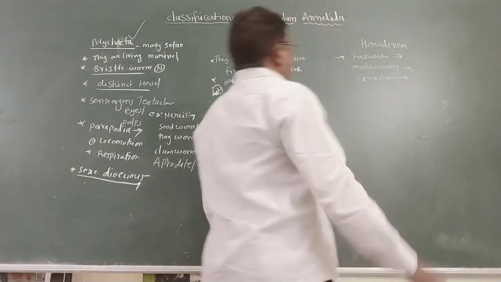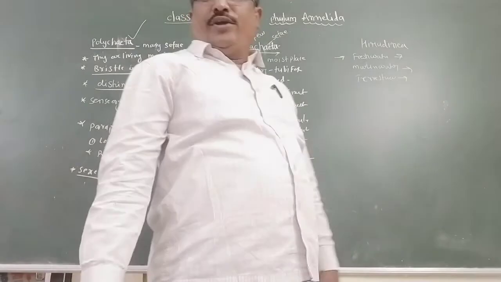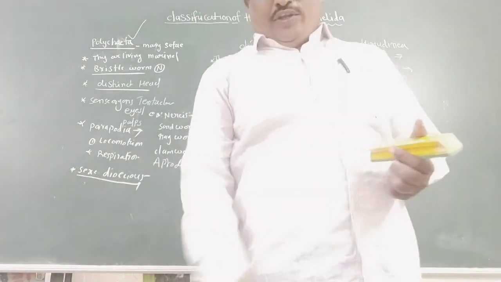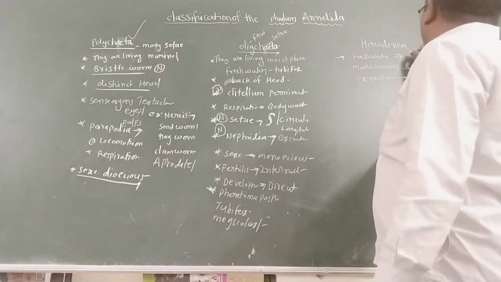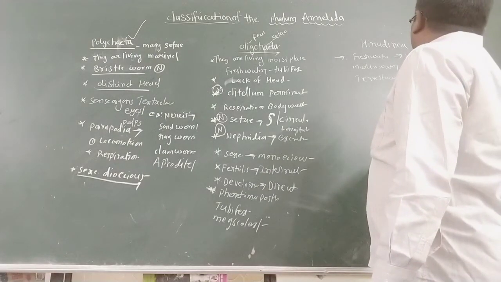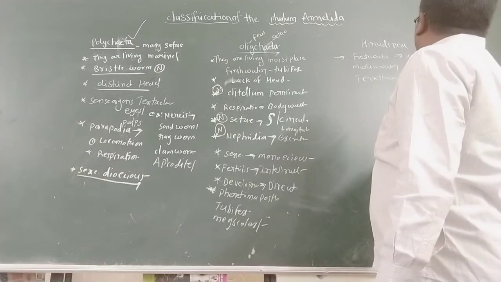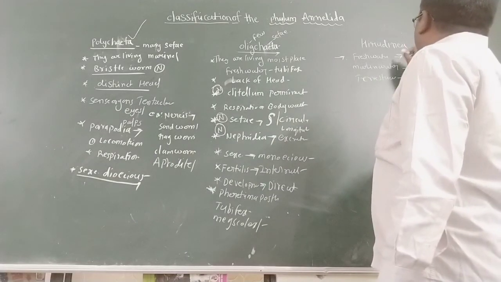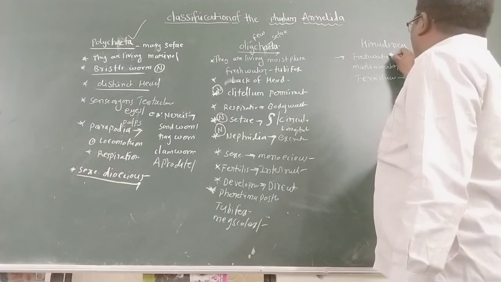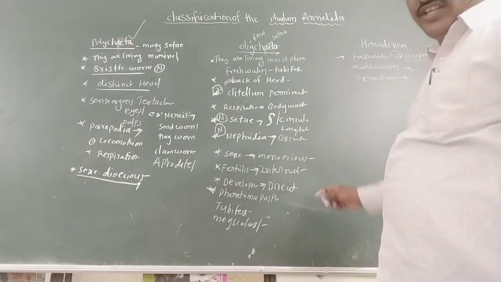The freshwater living one is Hirudinaria granulosa. This type of leech lives in fresh water. Did you understand?